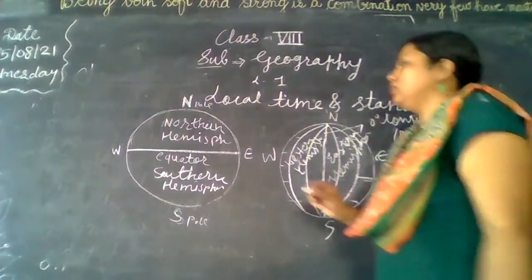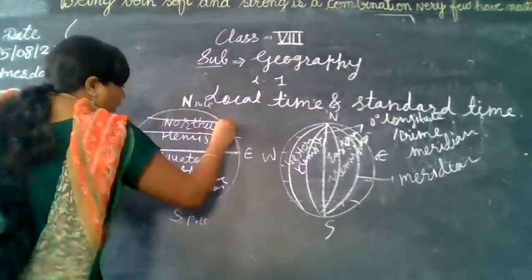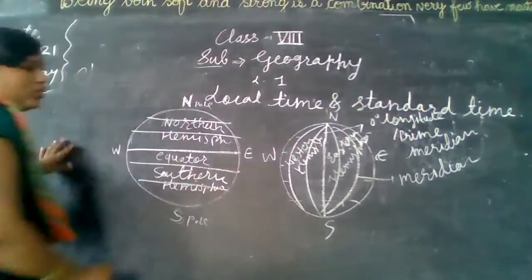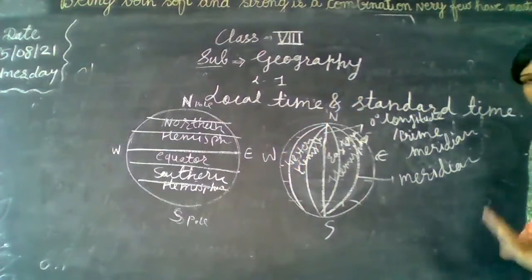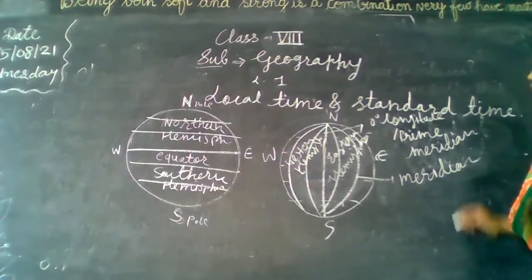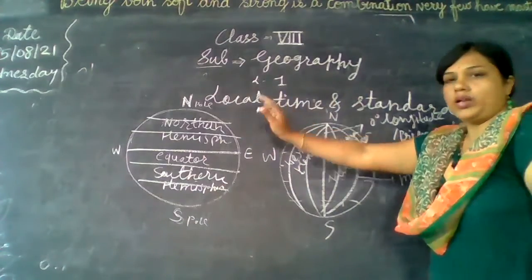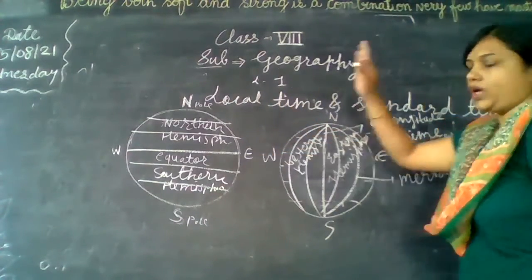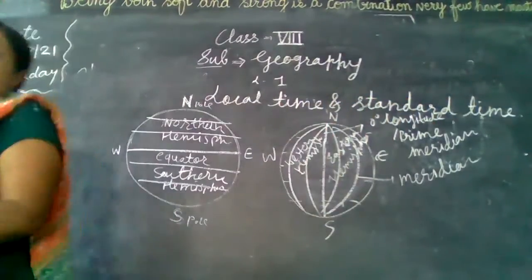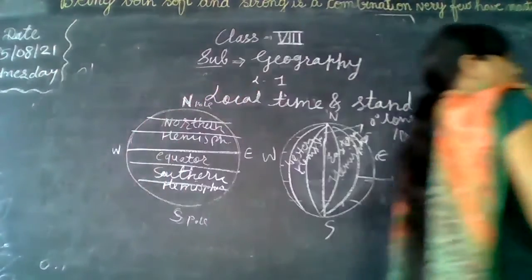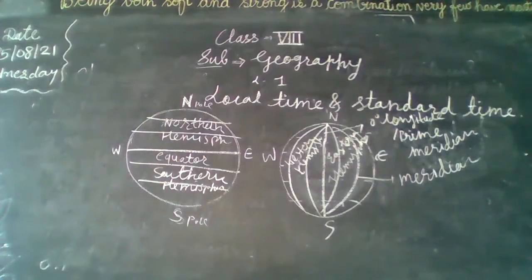Like the equator, other latitudes or parallels are also there. Likewise, so many meridians run through the earth. Understood? So the main important latitude is the equator and the main longitude is the prime meridian, and both have equal importance. And you are aware of that.